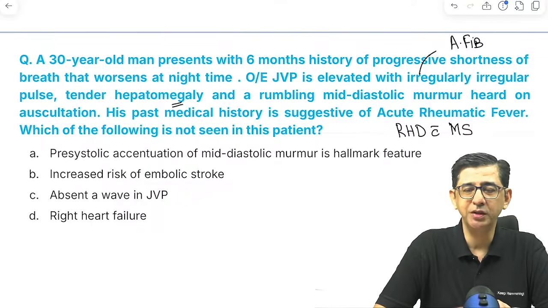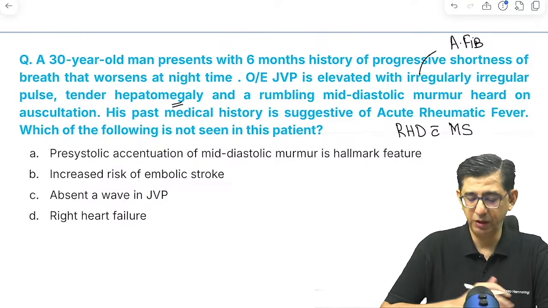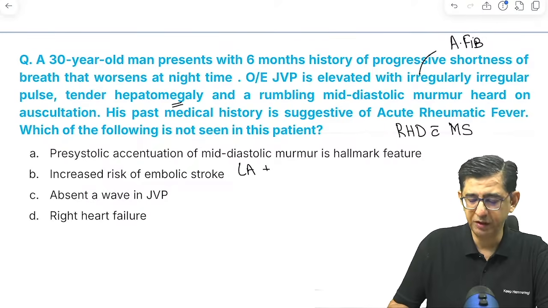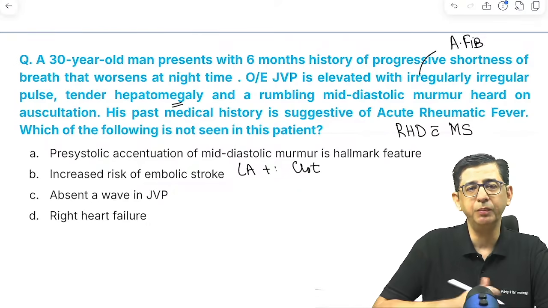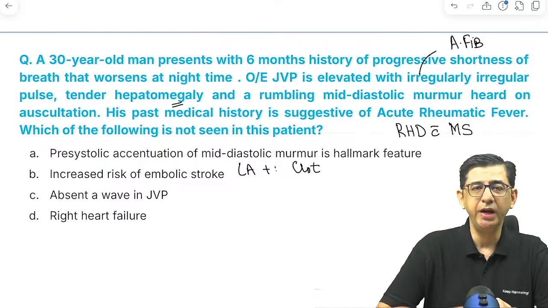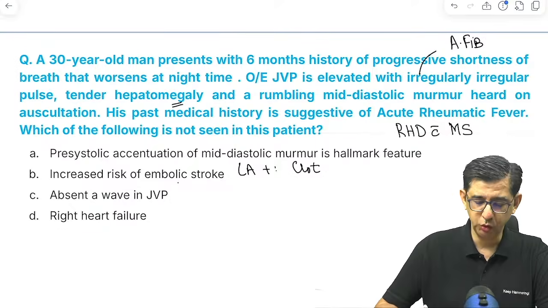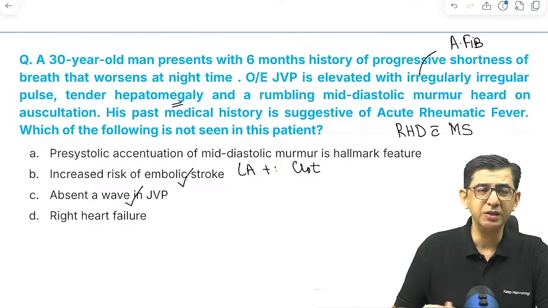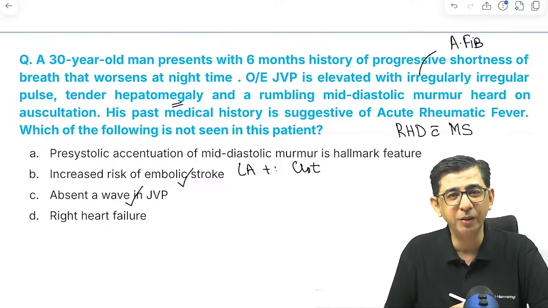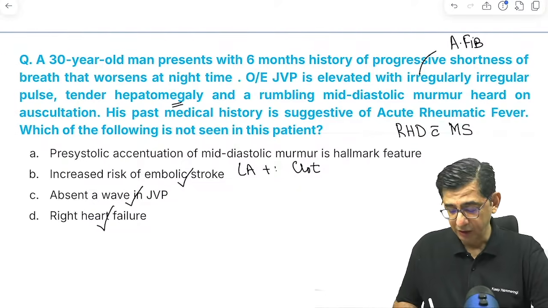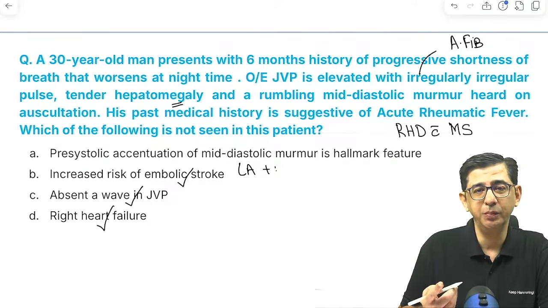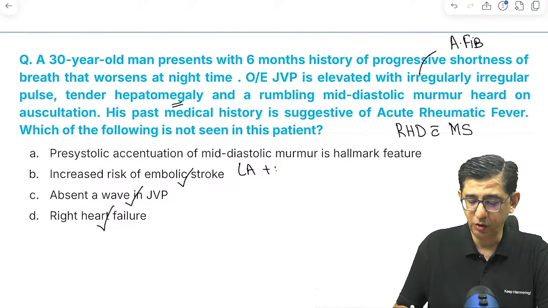In these patients, obviously there would be structural damage to the left atrium. So clot formation will be occurring, and therefore increased risk of embolic stroke is something I can pick up immediately, and there would be absent A wave in atrial fibrillation. So two statements are easily ruled out. One is right heart failure; you could see hepatomegaly present. The traditional murmur that is found in this condition is a mid-diastolic murmur with pre-systolic accentuation.